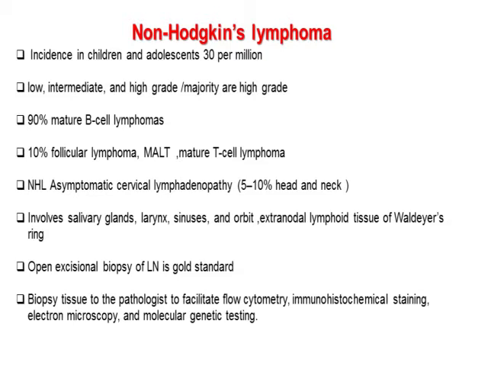In the head and neck region, they present with asymptomatic cervical lymphadenopathy in around 10% of the cases. They can also involve salivary glands, larynx, sinuses, orbit, and extranodal lymphatic tissues like Waldeyer's ring.